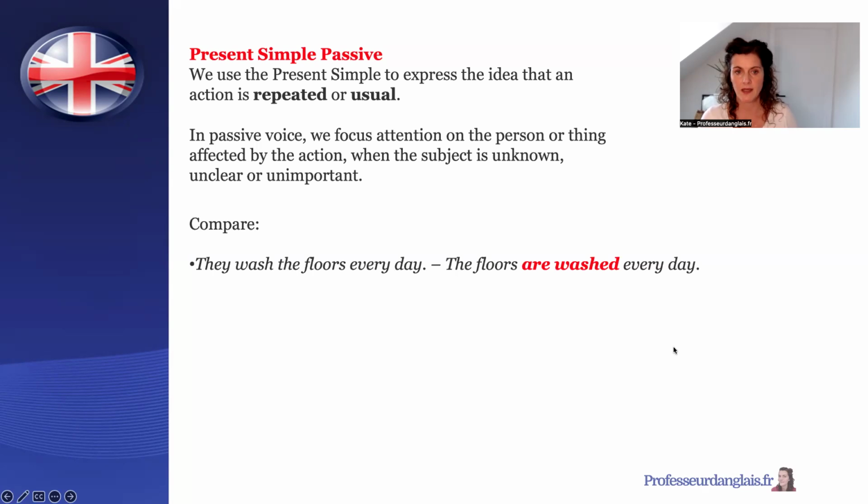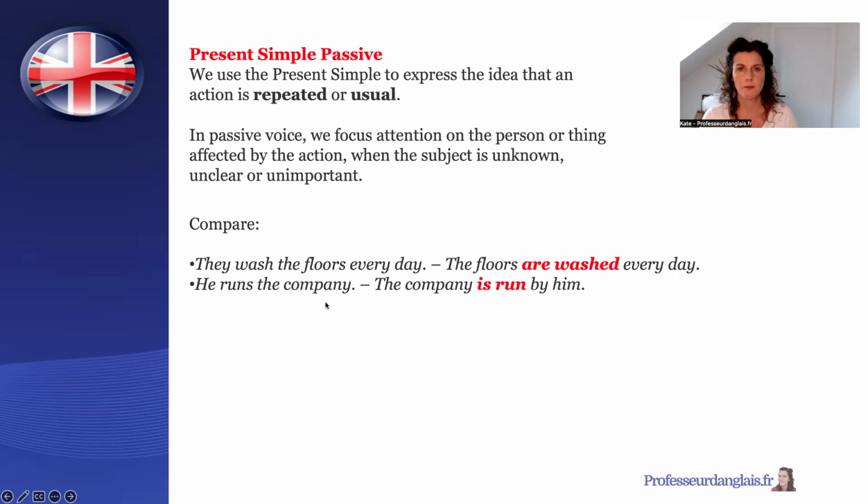So let's compare. They wash the floors every day. The floors are washed every day. In this second sentence, we use the present simple passive. The attention is on the object, the floors that are impacted by the action, are washed. We don't know who does this action.